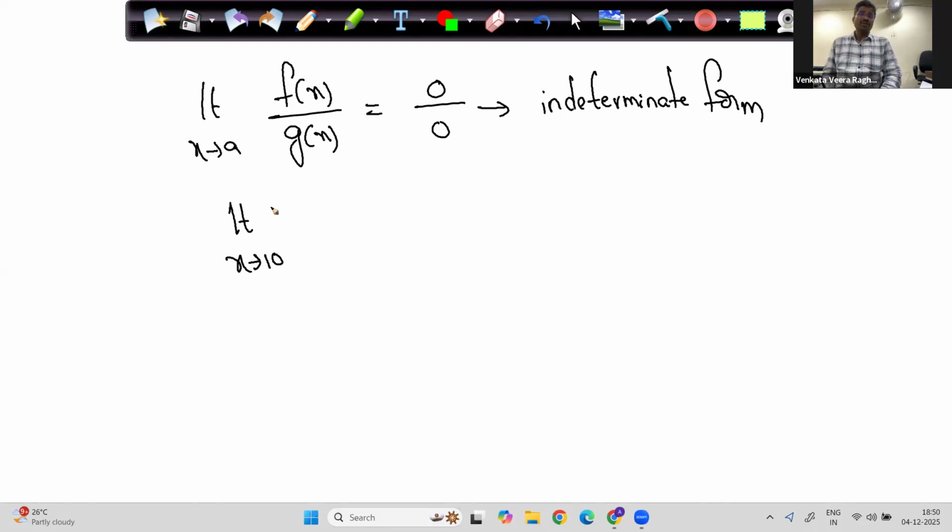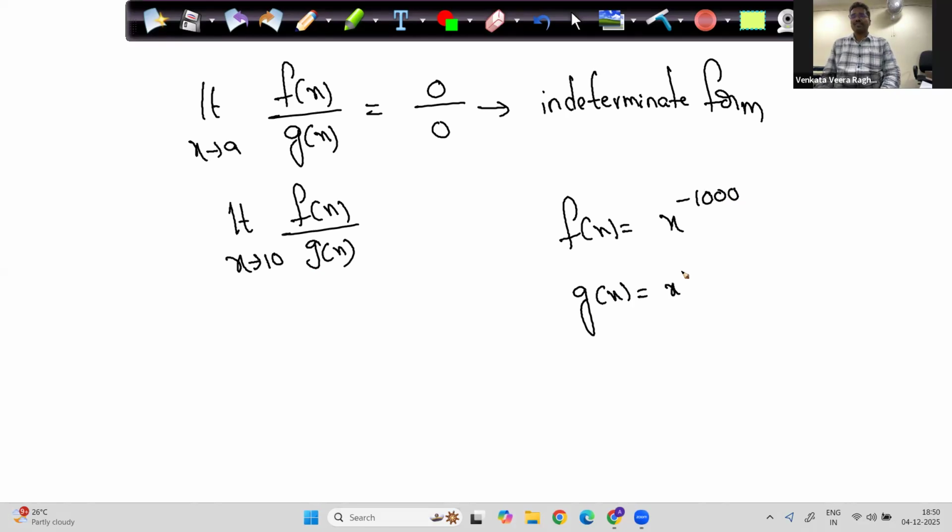I'm taking limit x tends to 10 of f(x) by g(x). I'm taking my f(x) as x power minus 1000 and g(x) as x power minus 100. I took two functions and limit x tends to 10. I'm trying to explain this concept, you'll understand. Don't worry, because calculus is a bit difficult. Slowly, step by step, you'll understand. If you don't understand, stop me. I know how to make you understand.